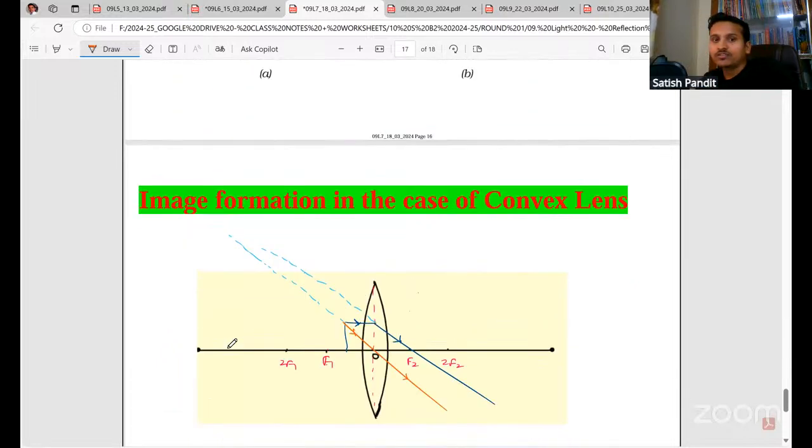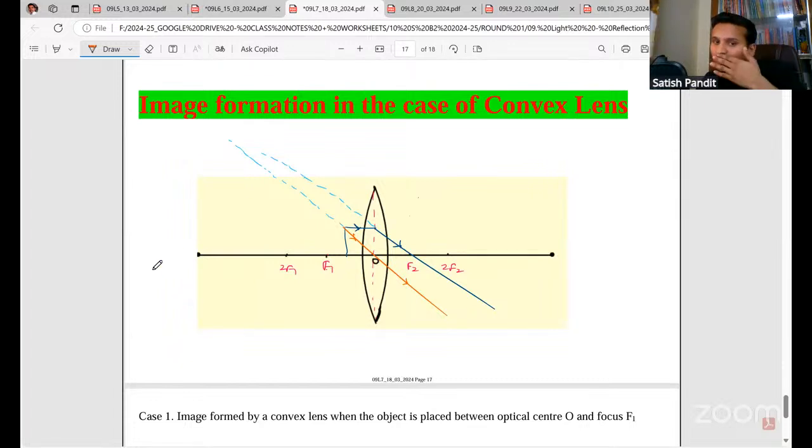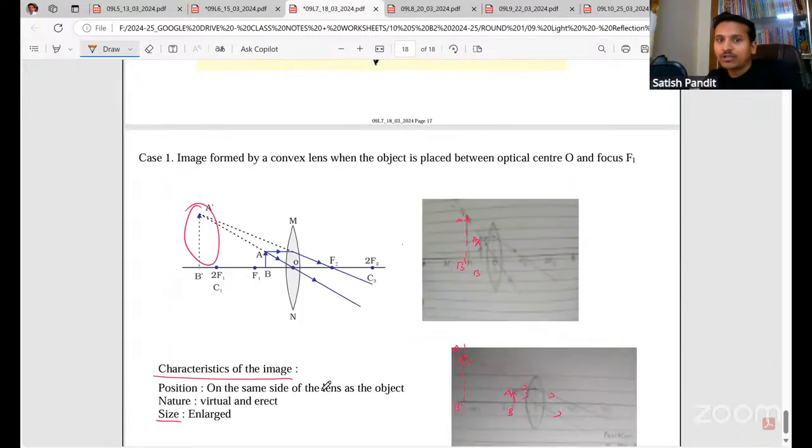So first of all, you should draw the lens. I had already told you how to draw the lens. After drawing the lens, you mark from here 2 centimeter, another 2 centimeter. All those things I already told you. So now let's see the first case of image formation by a convex lens.